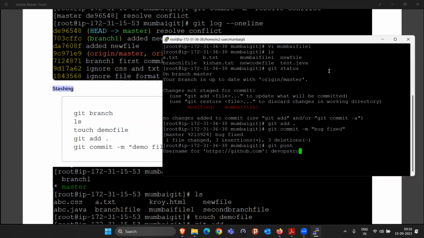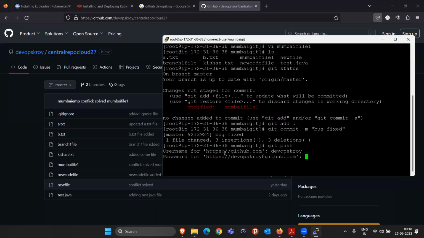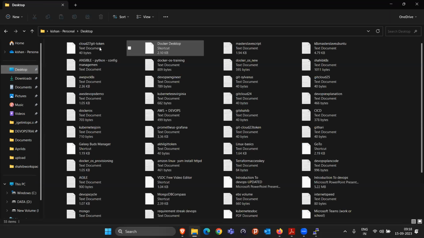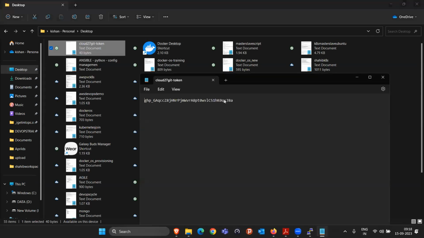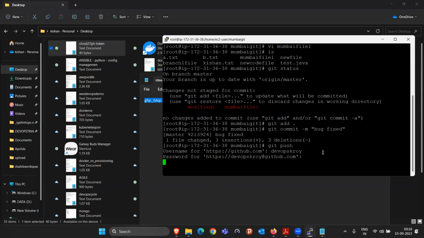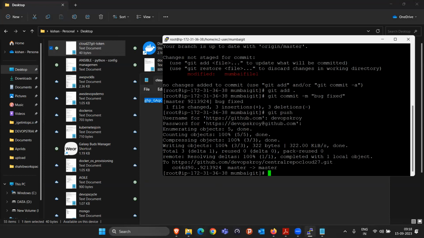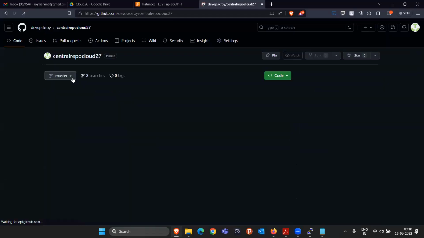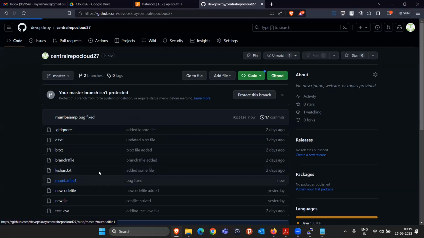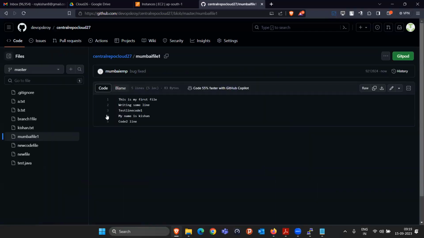Username, password. Okay, and since we pushed it, now you'll see in the Mumbai file one, if I refresh this page, that all the things become capital now. That means we fixed the bug.